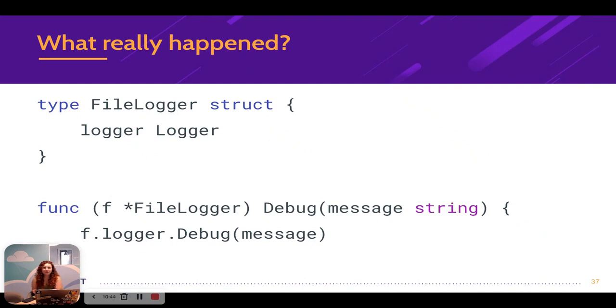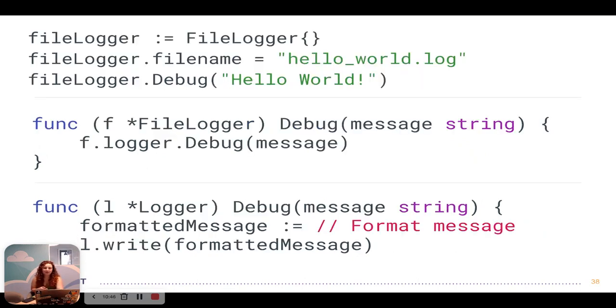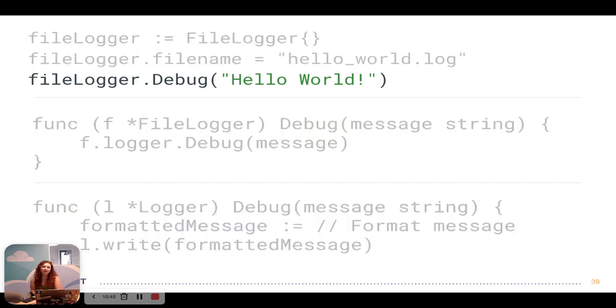So let's put that all together and kind of figure out what really happened here. First of all, we created a file logger instance and we called the debug method on file logger.